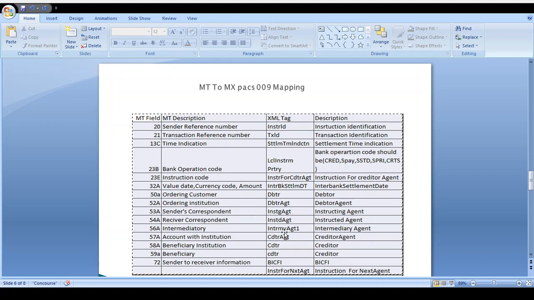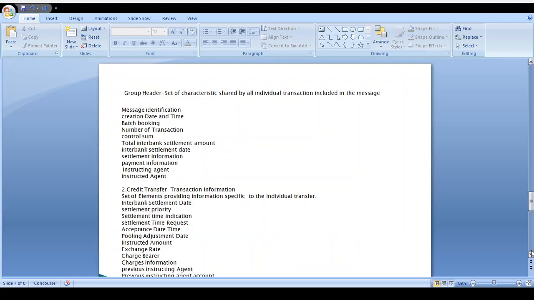56A is the intermediary agent. 57A is the account with institution, the creditor agent. 58A is the beneficiary institution, the creditor. 59A is the beneficiary, the creditor. 72 is the sender to receiver information. That is the additional limited information. BIC code and instructions for the next agent details come in this place. Already I said how it should look.